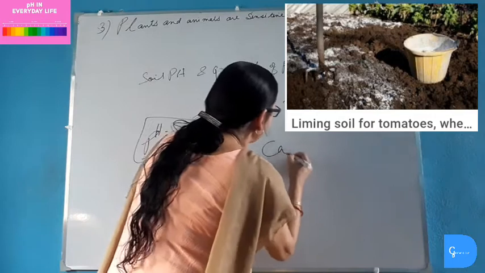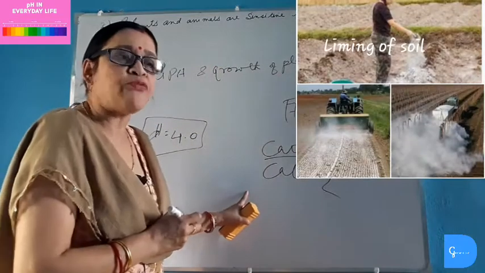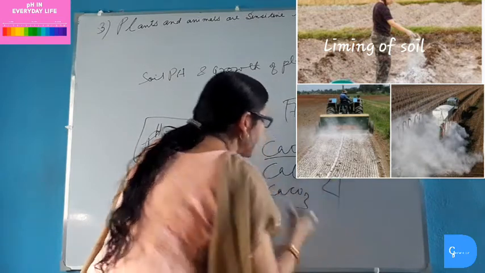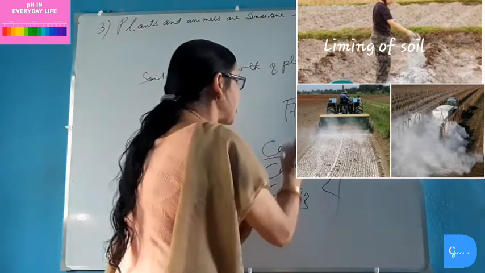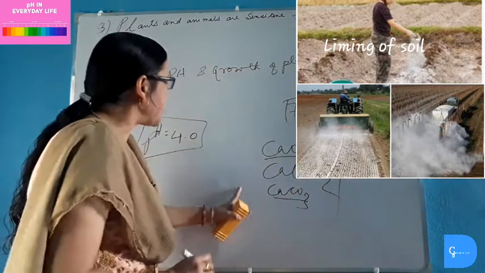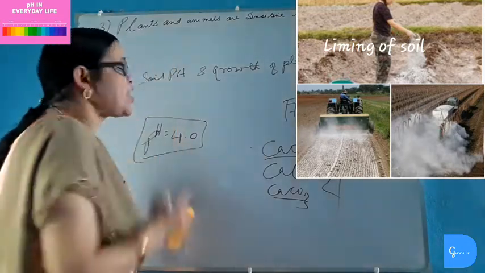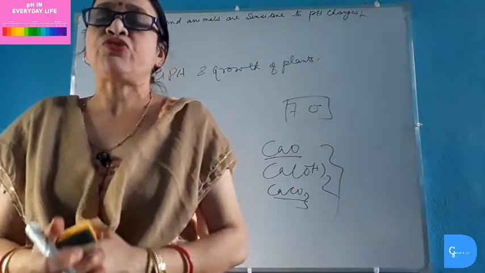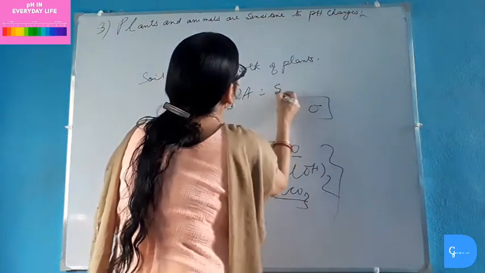Lime may be in the form of calcium oxide or quicklime, calcium hydroxide or slaked lime, or it may be in the form of calcium carbonate, that is chalk or limestone. By spreading these bases on the acidic soil, these bases neutralize the acidity of the soil and make the soil suitable for the growth of the plant. Soil also becomes basic due to some reasons. So in the basic soil, the pH of the soil reaches 8.3.